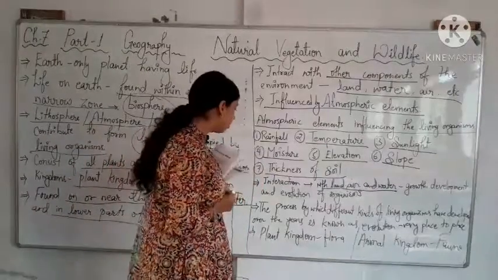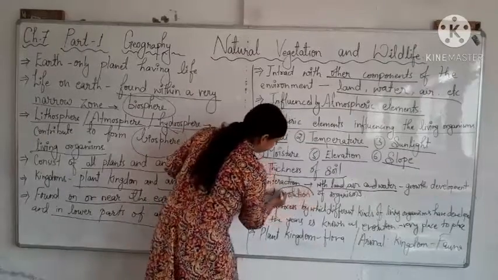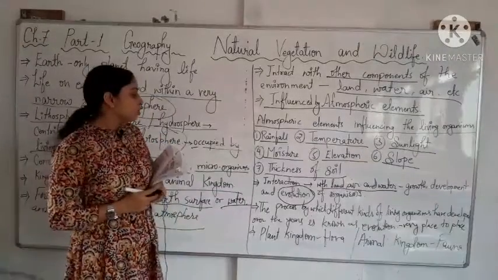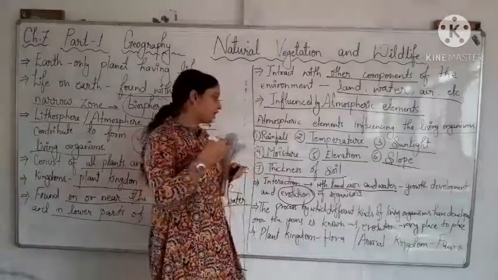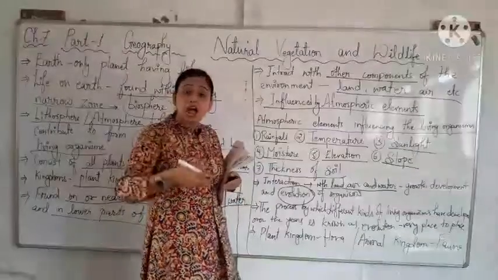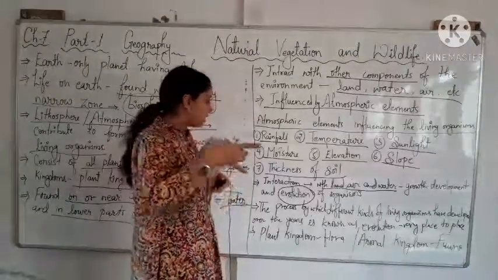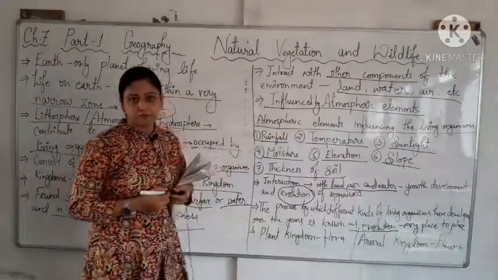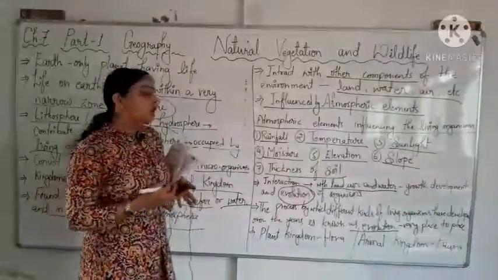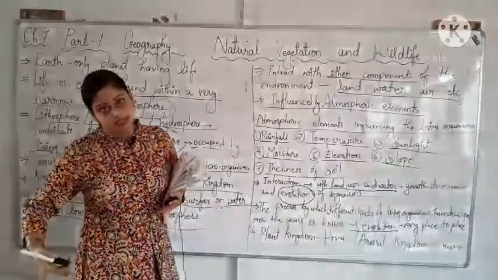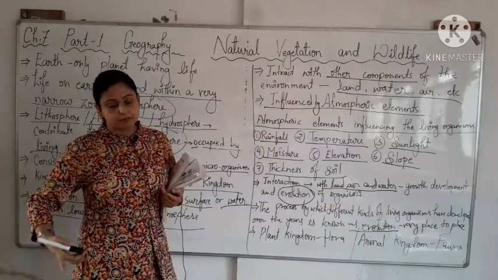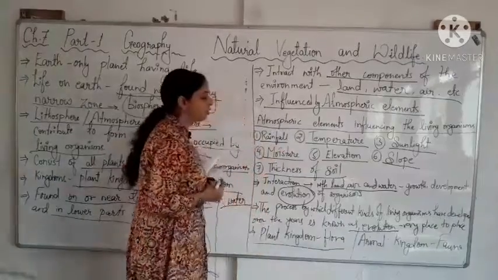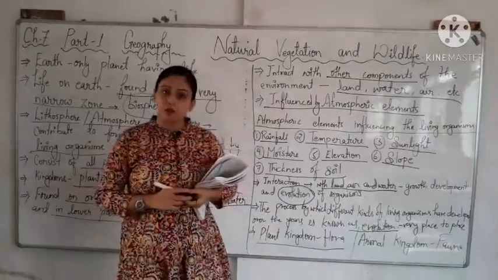Now we have a word, evolution. What is the meaning of evolution? The process by which different kinds of living organisms have developed over years, that process is called evolution. Okay, and this also varies from place to place. Now I already discussed that plant kingdom is called flora and animal kingdom is called fauna.